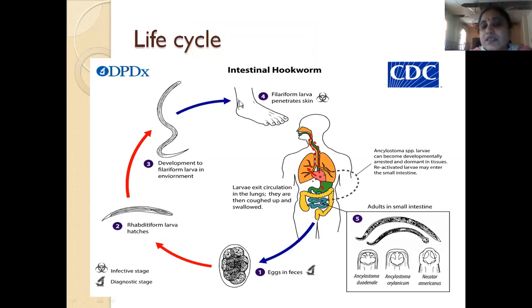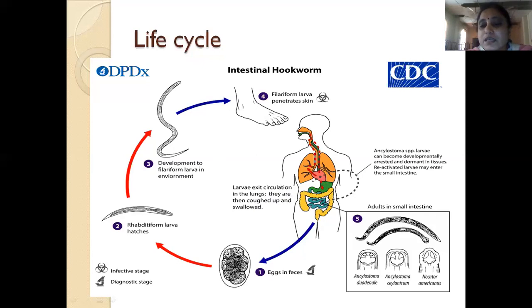It enters the skin if the patient is barefoot, usually patients in the farms who walk barefoot. These larvae enter the skin and penetrate into the circulation. Through the circulation they enter the lungs, where they are coughed up and swallowed, and after swallowing, they enter the